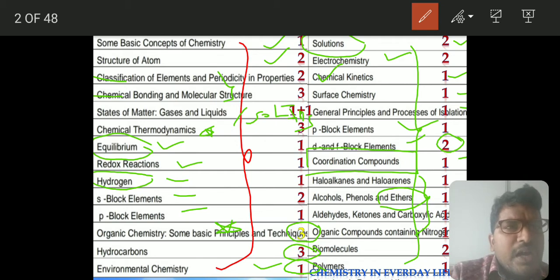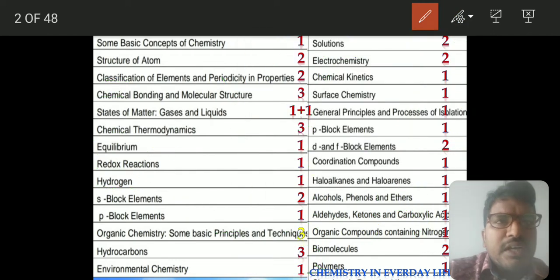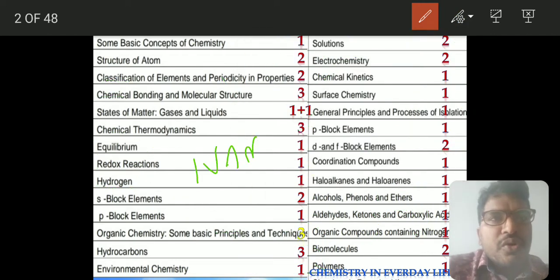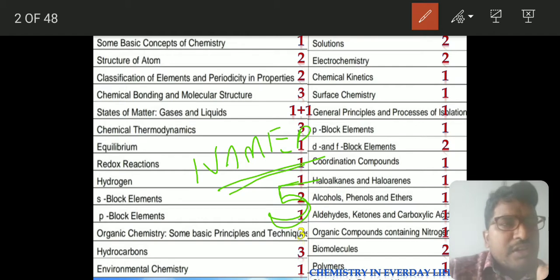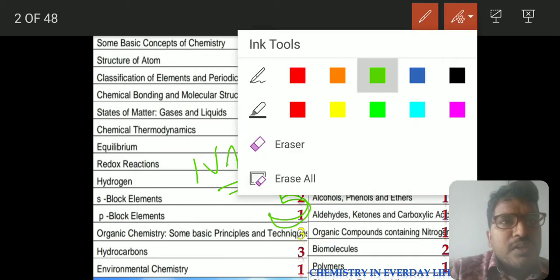And aldehydes, ketones, carboxylic acids, and all the things. What I have mentioned is try to study the named reactions. You will really get surprised. Based on the named reactions, 5 questions have come. Whatever organic questions they have asked, all those are based on these named reactions only. When I am explaining the paper, I will tell you what those questions are.